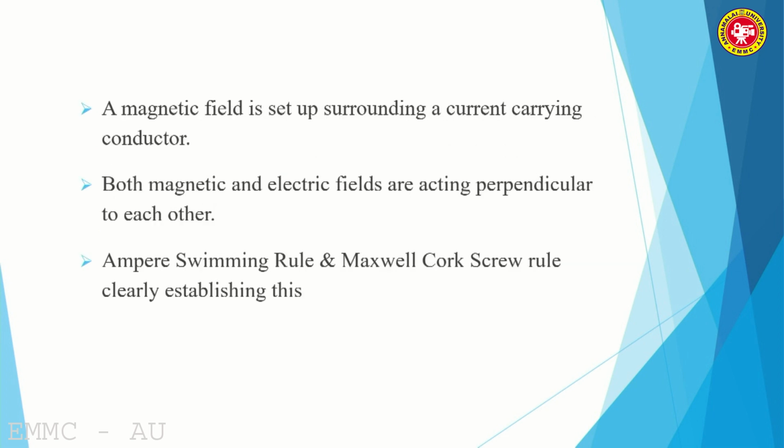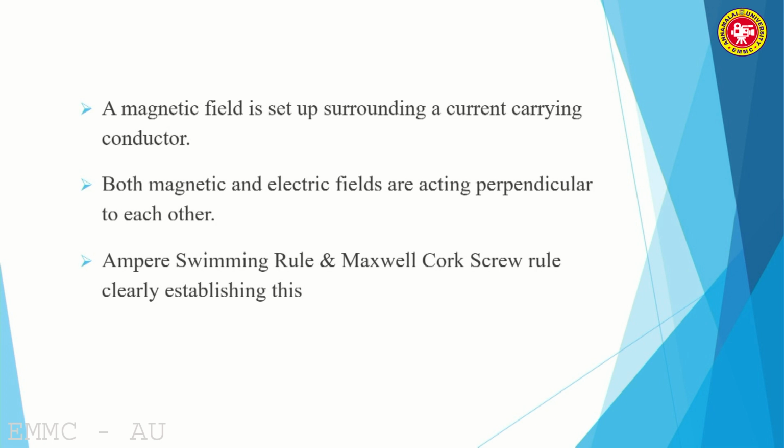A magnetic field is set up around a current carrying conductor, first noticed by a scientist called Weierstrass. Suppose a conductor is carrying a current, the current is passing through the conductor. He noticed that a magnetic field is set up surrounding this current carrying conductor. And he also found that both magnetic and electric fields are acting perpendicular to each other.